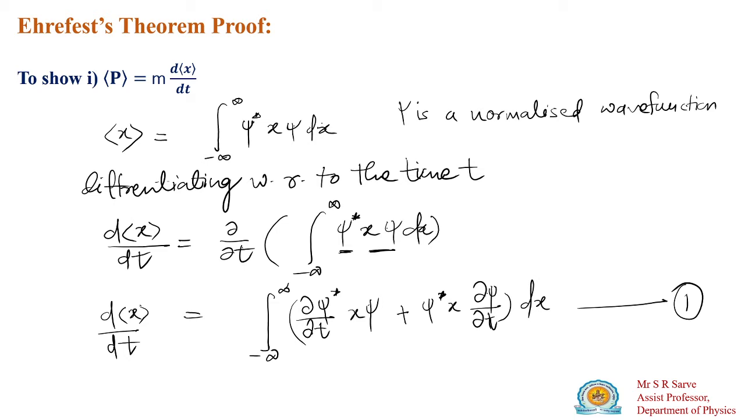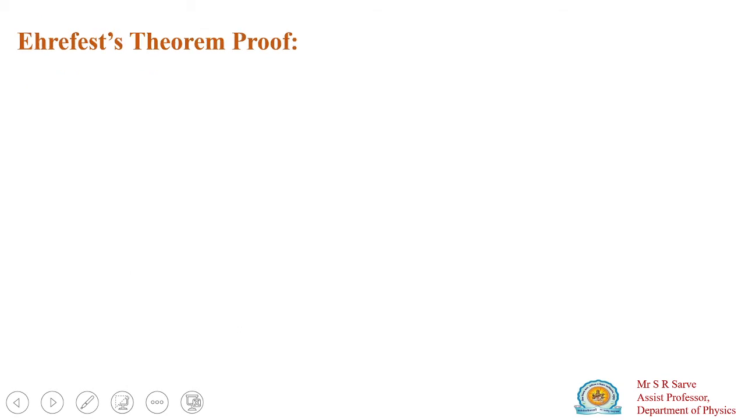In this equation I have d psi star by dt and d psi by dt, so I have to substitute these two values here. For this, I have to obtain the values of d psi star by dt and d psi by dt. So here we will go now.